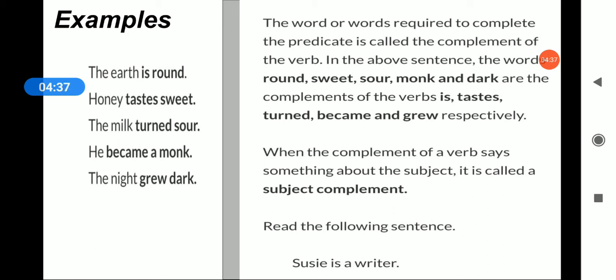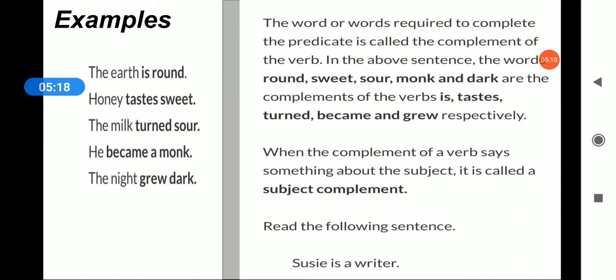Now, the earth is round. Okay, round is your complement. This is complementing the subject. The earth is not making sense, but to make sense we need to have another word, so we have used the word round. Honey tastes. Now we need to add another word to make that sense, so we are using the word sweet. So sweet over here is the complement of the verb taste. Clear?